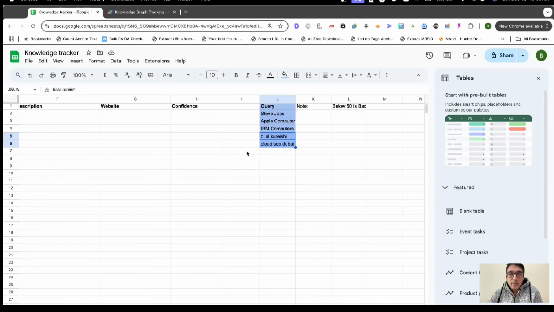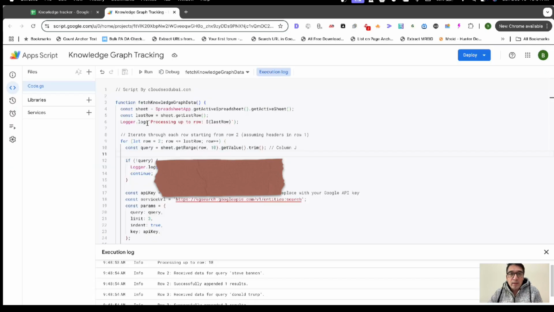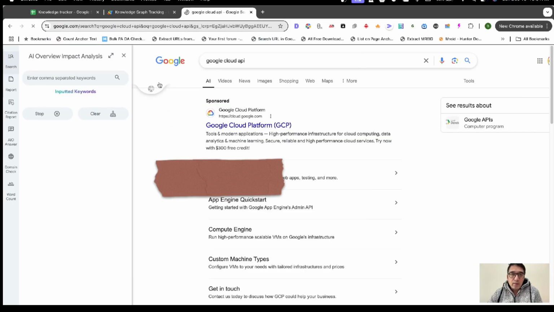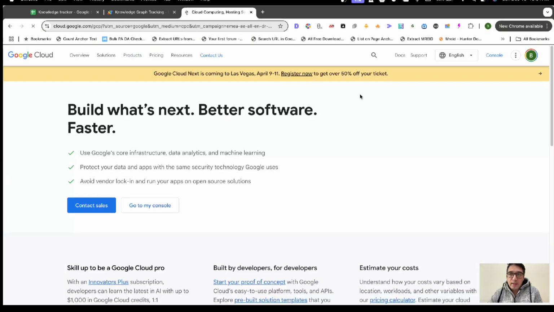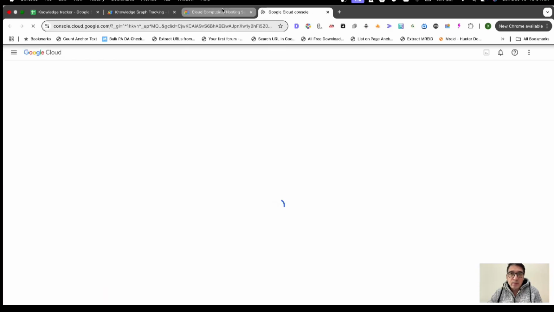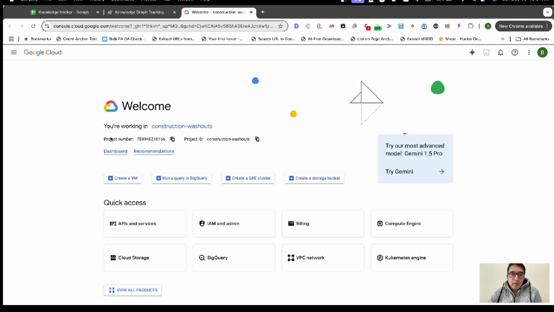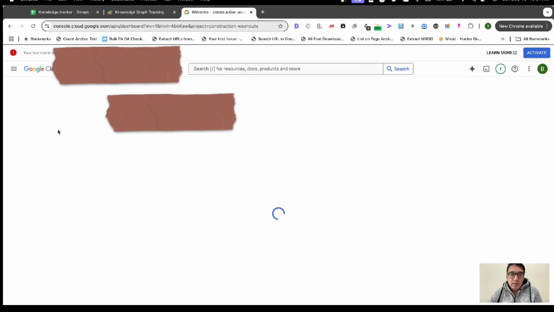Once you enter the entities over here, obviously this is the date. For every date that's tracked, you go back to the script, and this is where you want to insert your Google API. The Google API is pretty easy to generate. You go to Google Cloud, Google's cloud platform, sign in, and go to console. I've already signed in, so this is simple. Once you're here, you'll create a project and go to APIs and services.